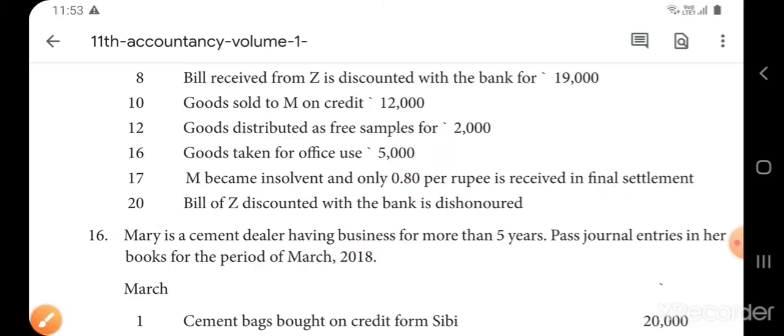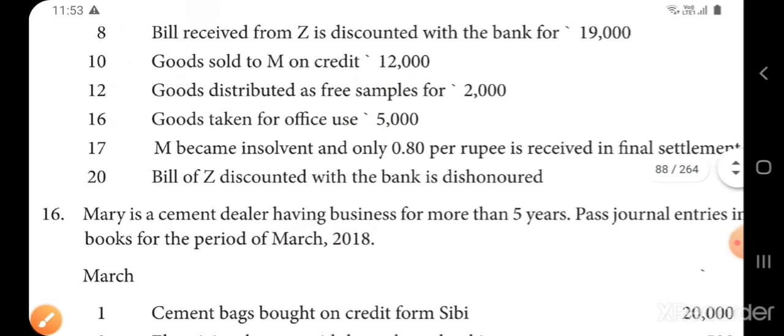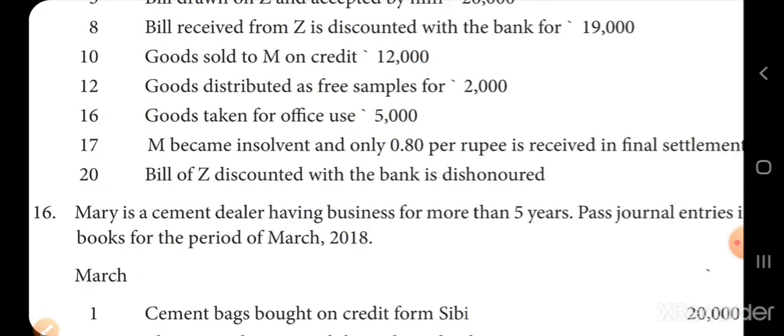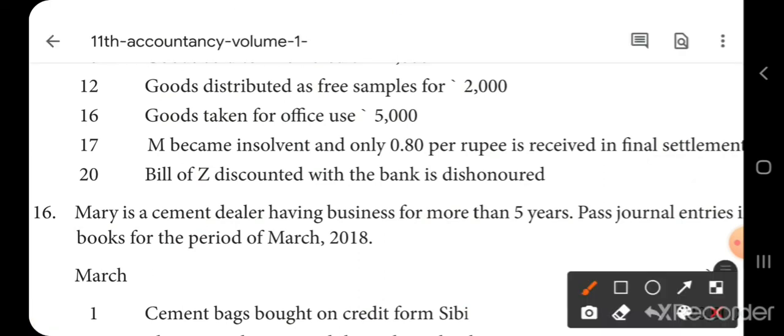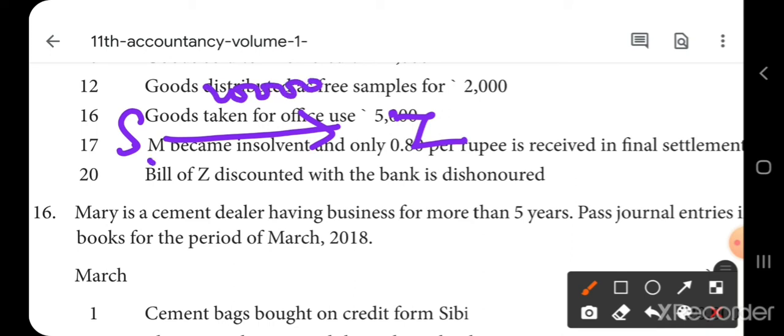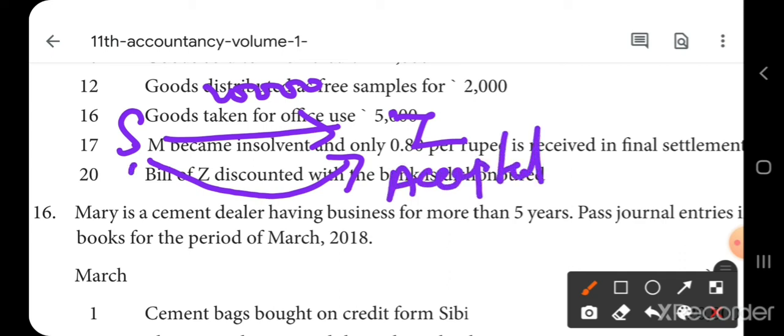Okay. Next one, bill of Z discounted with the bank is dishonored. So, in the above example I told you, Sham has sold the goods to Z for 20,000. Then Sham has sent a bill to Z. Z has accepted the bill and has sent the bill back to Sham.